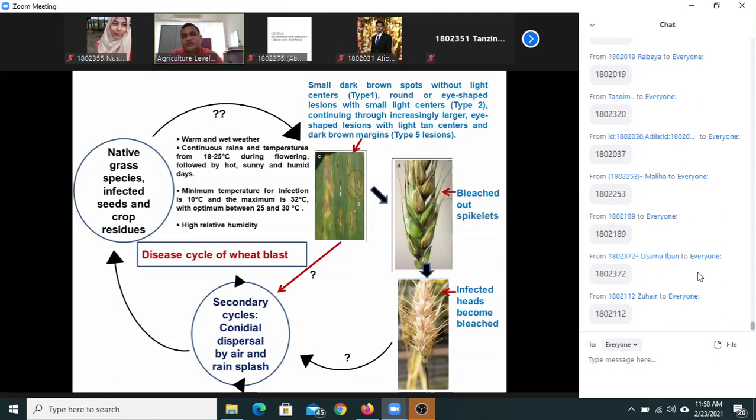So many questions still need to be addressed in the coming days. How does the pathogen move to the head directly without any infection in the leaf? But one of our findings in our lab under this project primarily indicates that the pathogen comes from the seed internally through the stem and infects the head at the top.